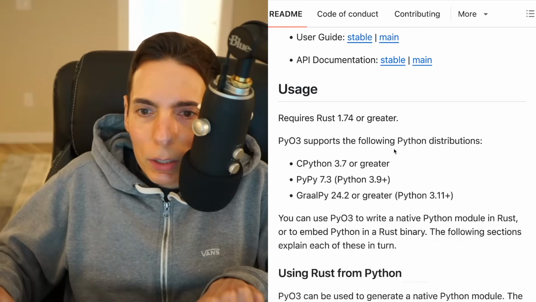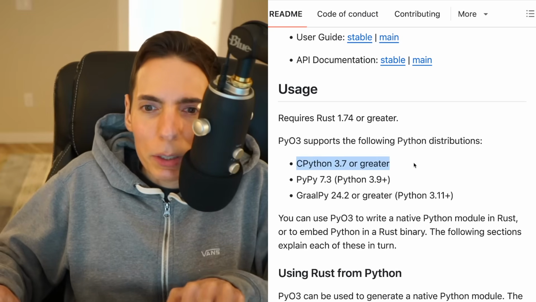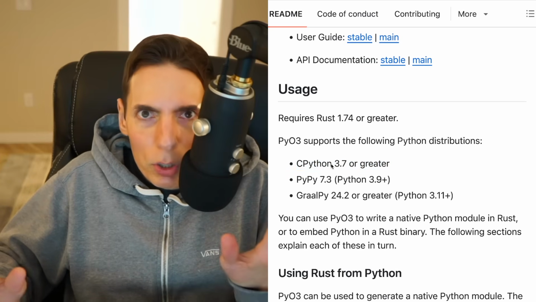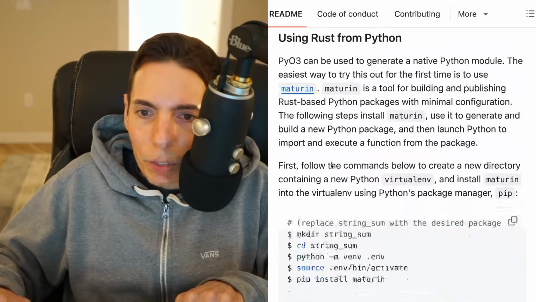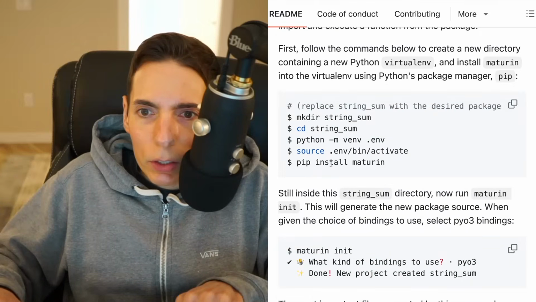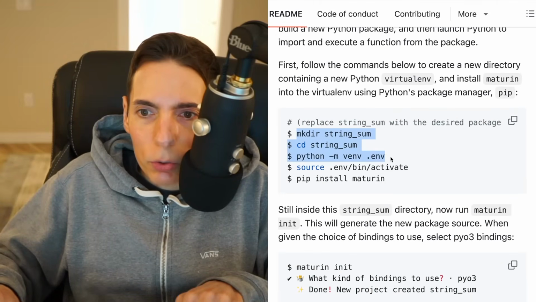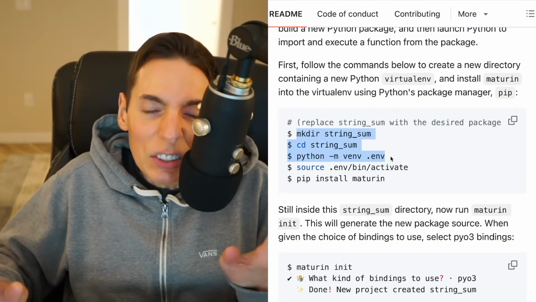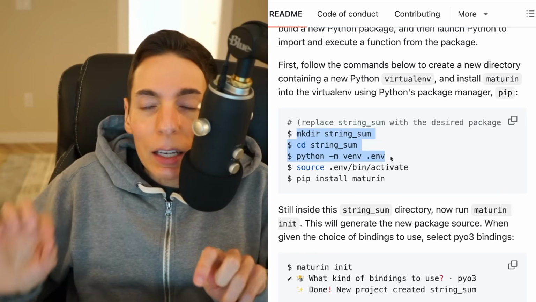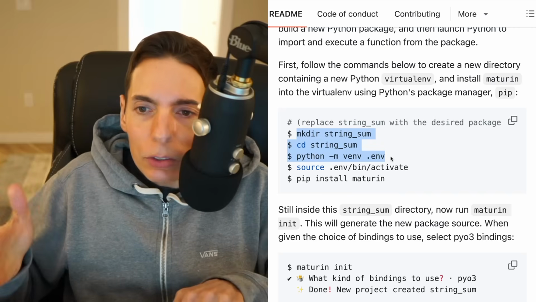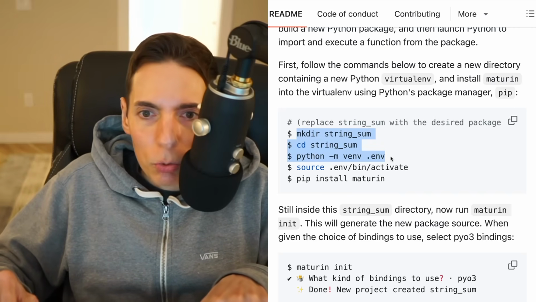And then I think we need to make sure that we've probably got 3.7 or later. I'm pretty sure our Python is good to go. So we have a few things that we have to do. What we're going to do is follow these guys. We're going to do the easy mode. And then I want to benchmark it if we have time. So easy mode should take 5 minutes and the benchmark should take 20.